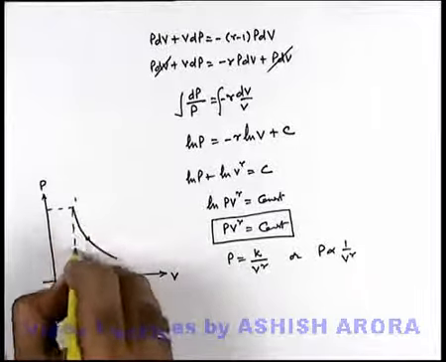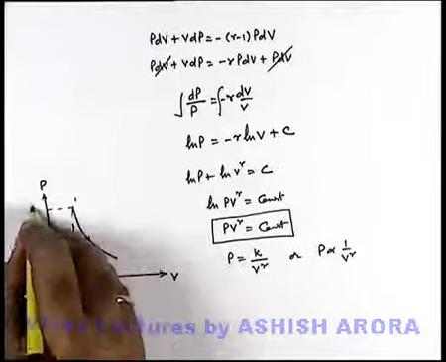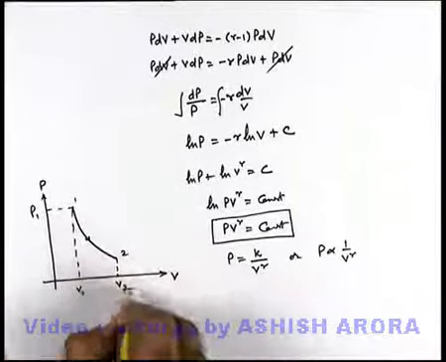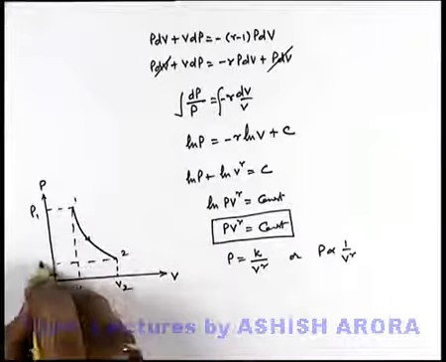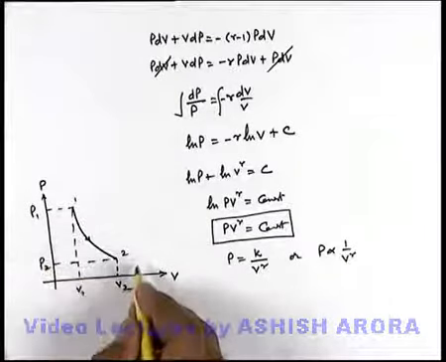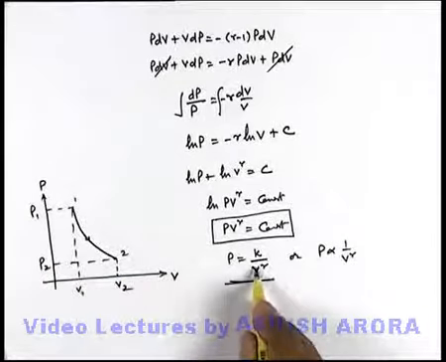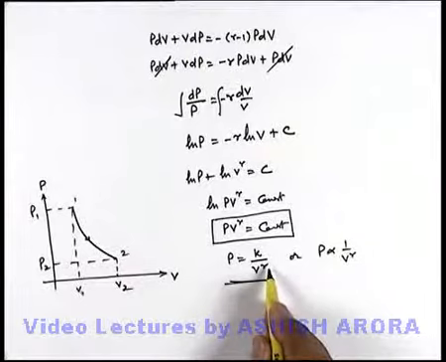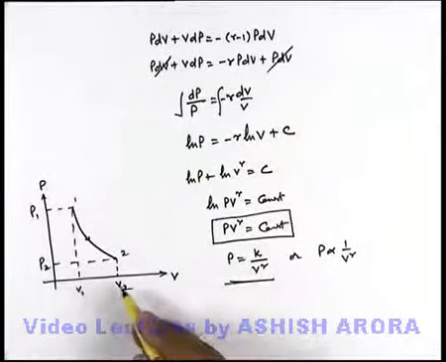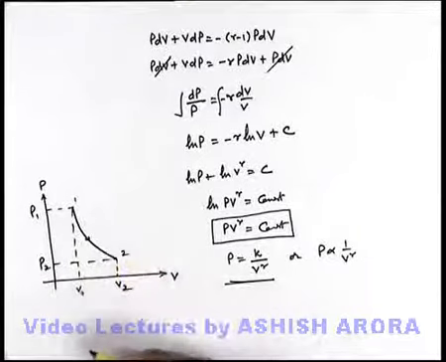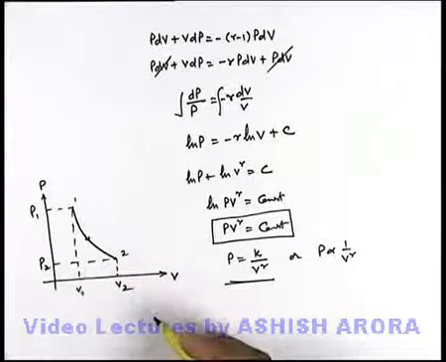If in state 1 the volume and pressure are V1, P1, and in state 2 they are V2, P2, the graph can be plotted like this, which is the inverse proportionality curve with V^γ. We can analyze the curve with its relative position with respect to the isothermal curve. We will discuss in detail.